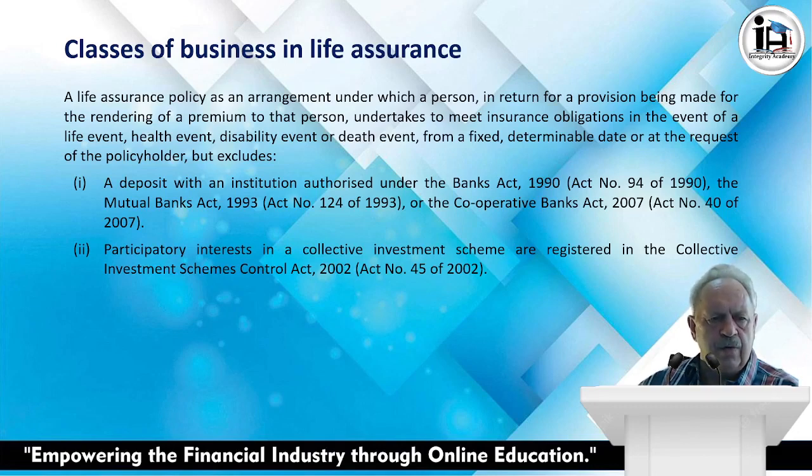Participatory interests in a collective investment scheme are registered in the Collective Investment Schemes Control Act, Act 45 of 2002.